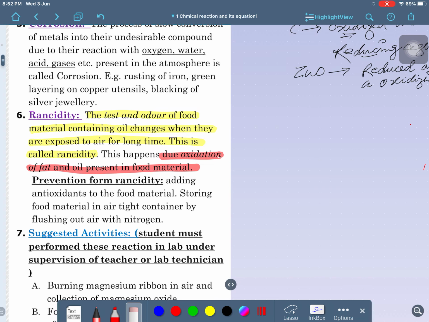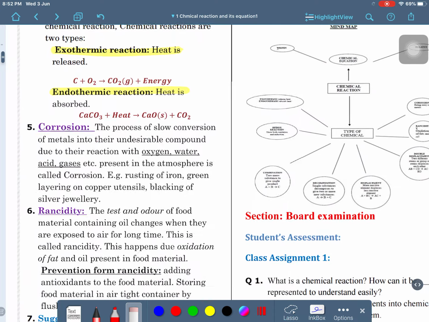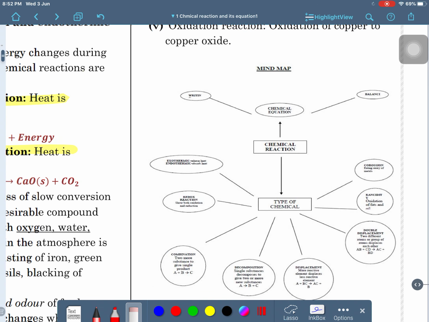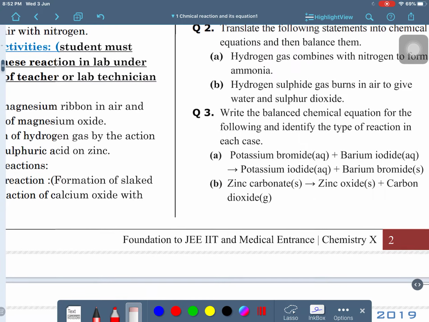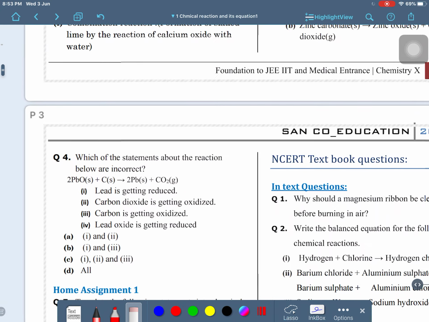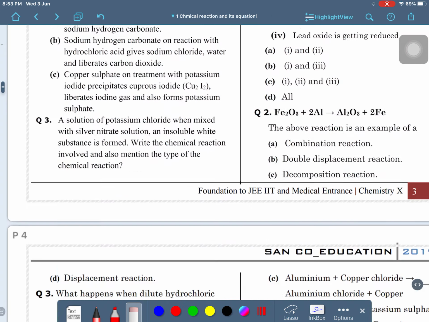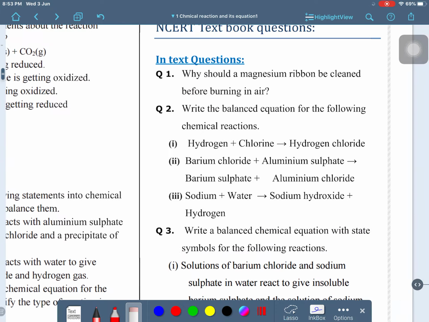So, I am giving you an assignment. You all have to do your assignment. Clear, guys? Now see the assignment of the day. You will see here a hierarchy model or mind map of the things that you have studied, and we will also solve some more important questions based on this. If you have studied the chapter, please solve the home assignment I am giving. The in-text questions are already here.